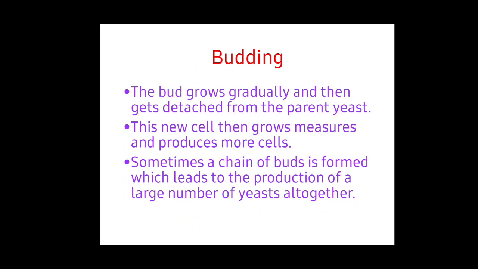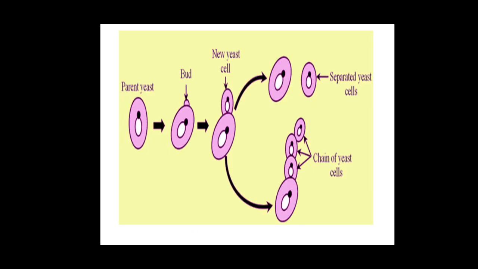This new cell then grows, matures, produces more cells, and sometimes a chain of buds is formed, which leads to the production of a large number of yeast altogether. And this is a pictorial view of budding. Generally only one yeast will be there.